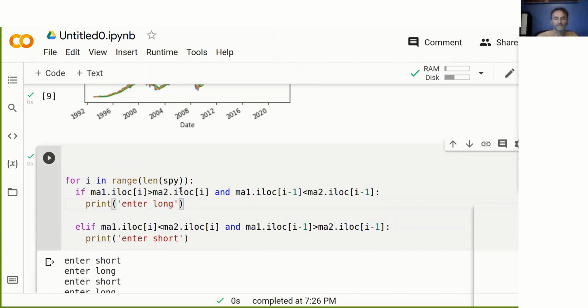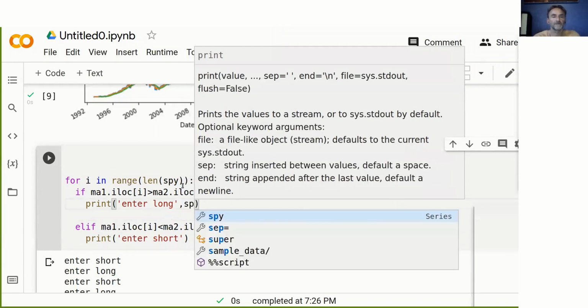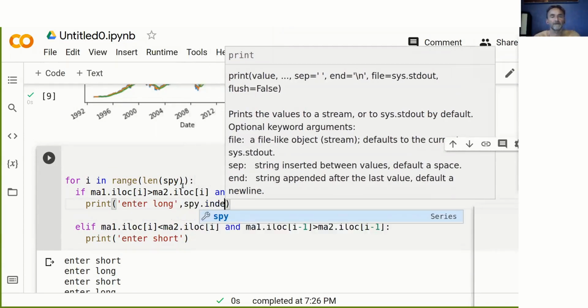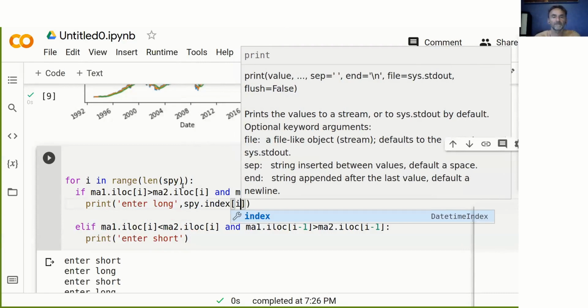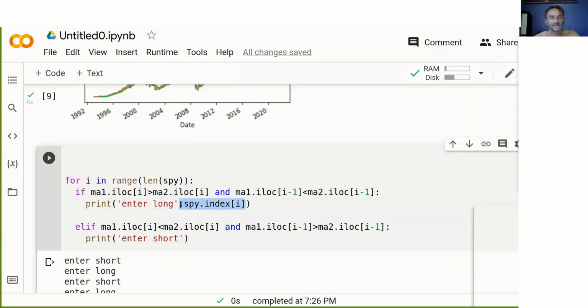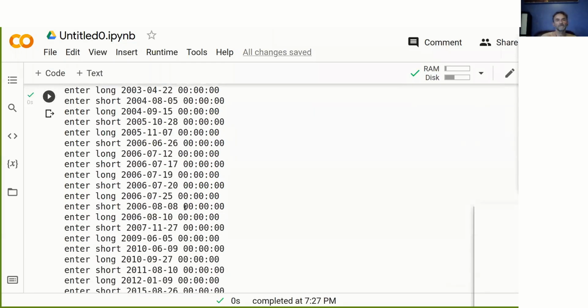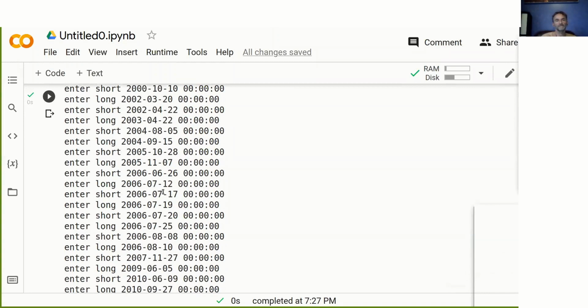One of the things we could also do is print SPY.index[i]. That just gives us the date at which we enter those trades. Now we have this, and we can see the dates progressively getting later. Sometimes we have quite long holding times, and sometimes the trades are a bit shorter. In this case, it's like 2 days. Here it's 5 days. And here it's like 7 days and so on.